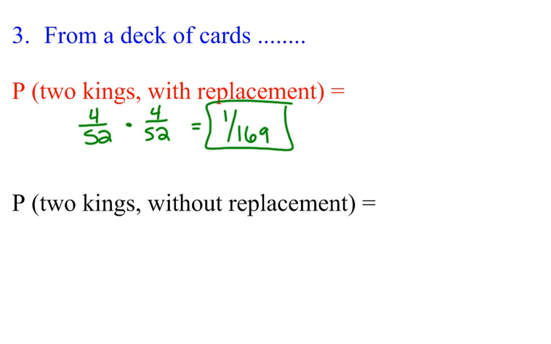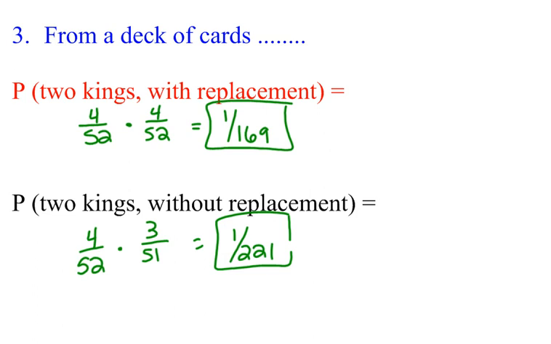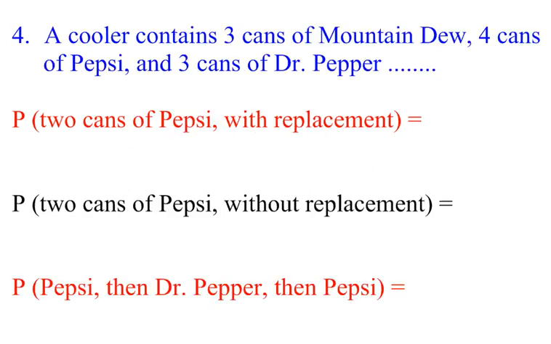Now in the second one it says 2 kings without replacement. So on my first draw, my chance of drawing a king is still 4 out of 52. Then the king that I pull out, I keep that king and I don't put it back in. So I only have 51 cards in my hat. How many of those cards are kings? Well, since I pulled a king out already, there's 3 of them that are kings. So when I multiply those and reduce them, I get 1 out of 221. So hopefully that makes sense with and without replacement.